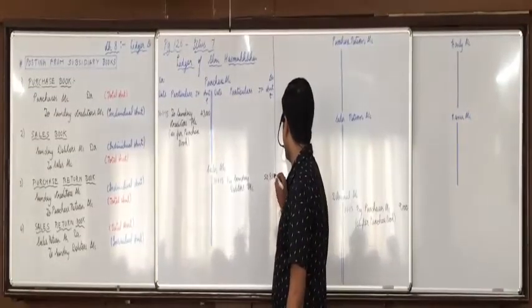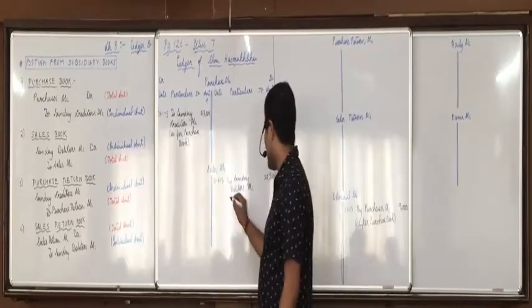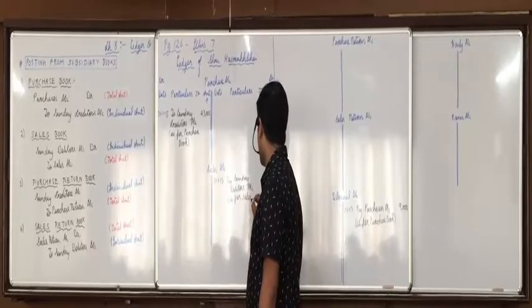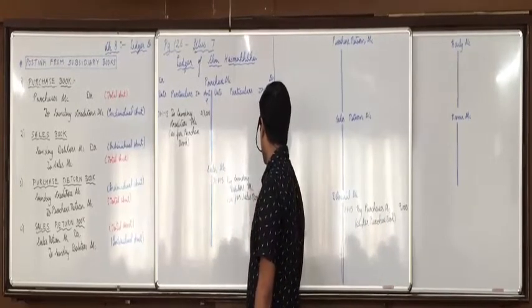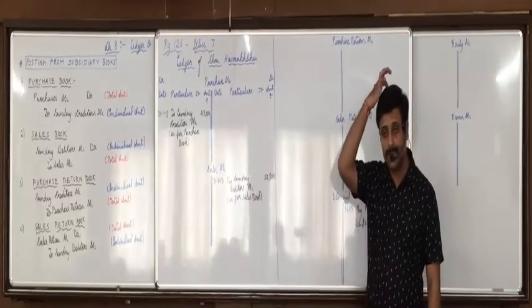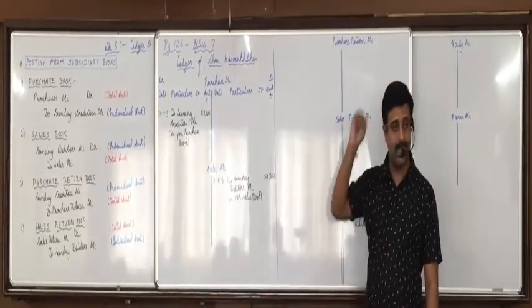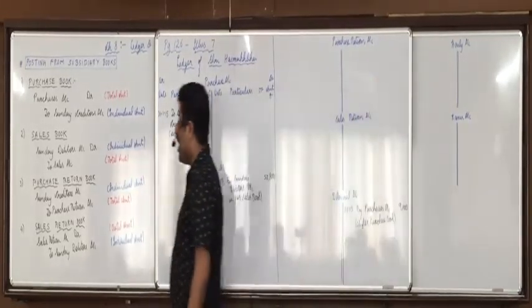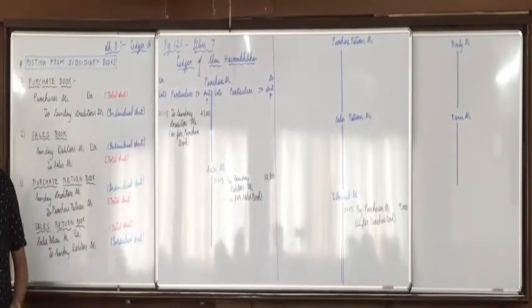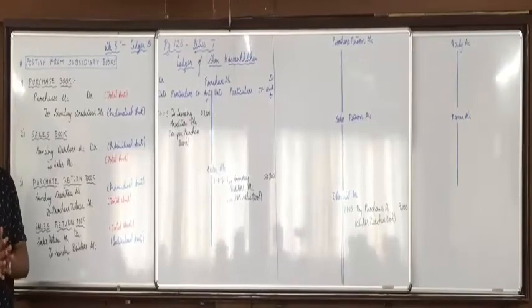Do you all get it? In bracket, as per sales book. Raise your hand who did not understand this. Okay, now raise your hand. How will you write it in sundry debtors account? Bhavya?